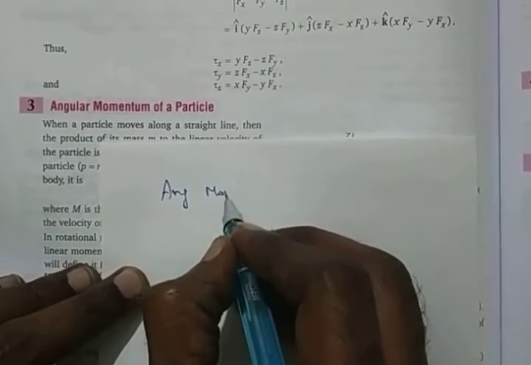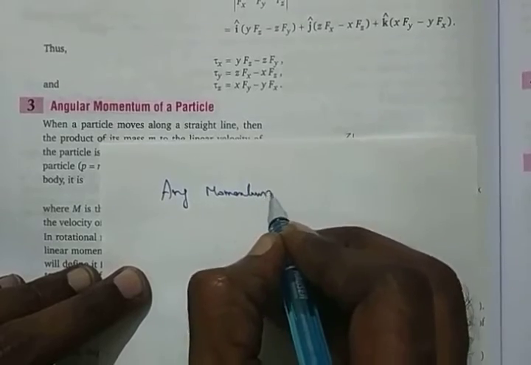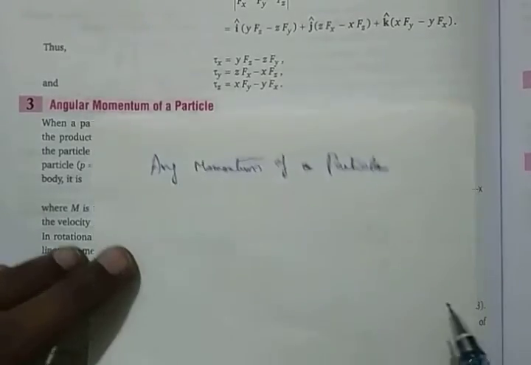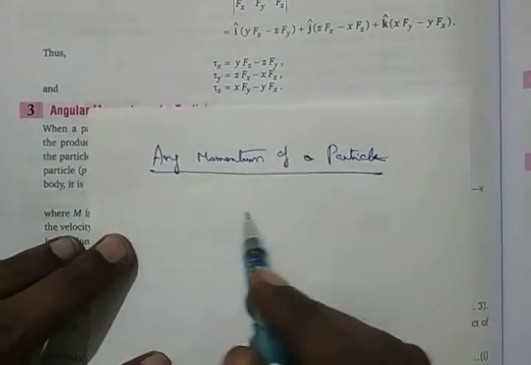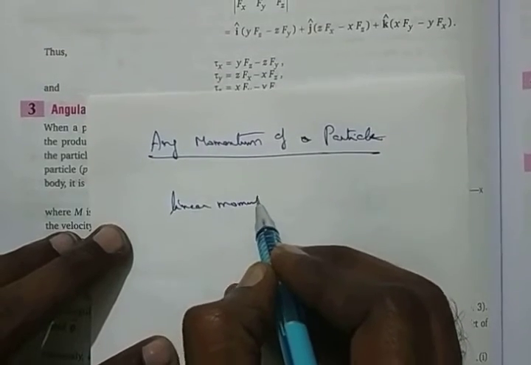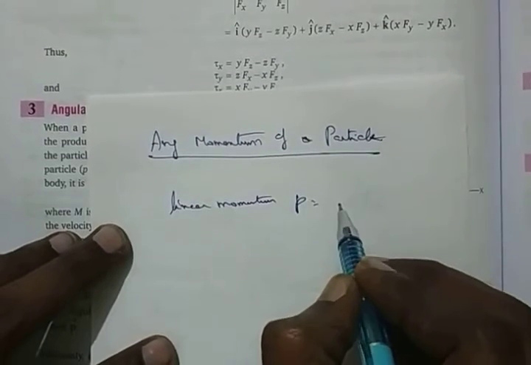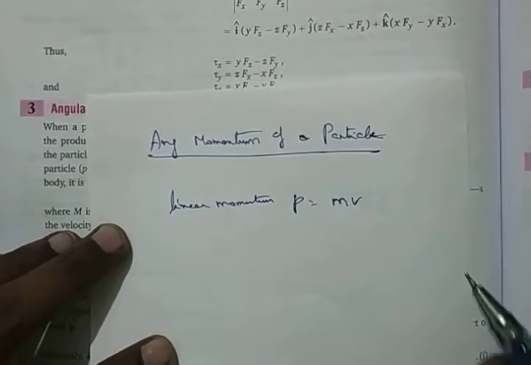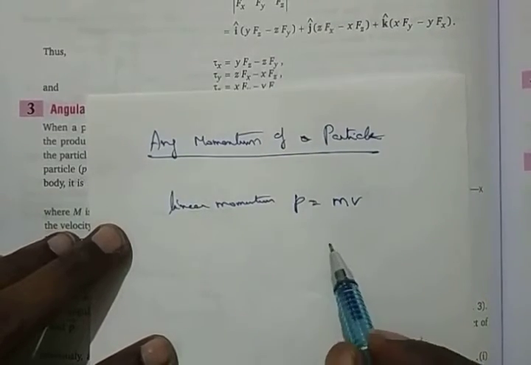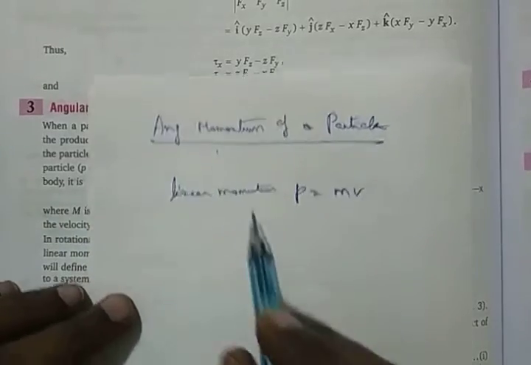Angular momentum of a particle. We have always seen linear momentum. What is linear momentum? P is equal to mass into velocity. We already know this one. That's what is always in our mind. Now what is angular momentum?